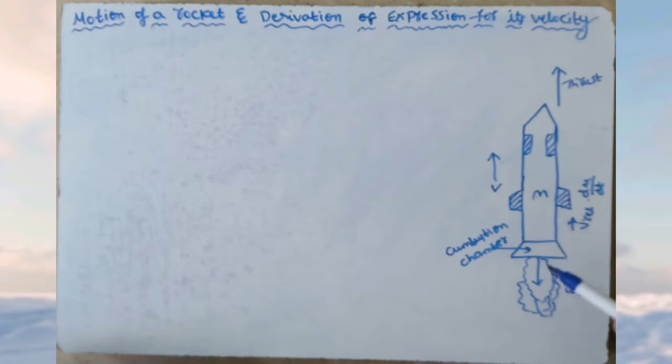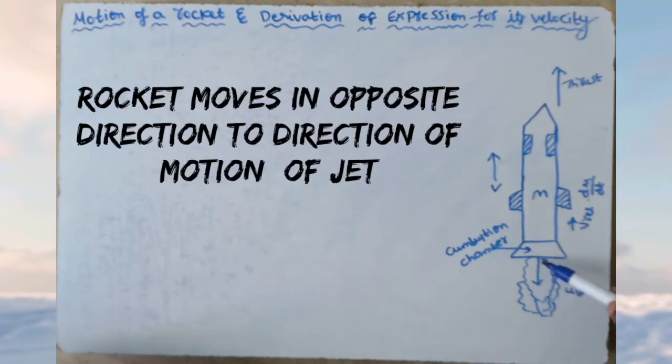Here, the rocket consists of a combustion chamber where the fuel, solid or liquid, is burnt. When the fuel is burnt, the pressure inside the combustion chamber rises very high. Due to this high pressure, hot gases are expelled from the tail of the rocket. Then the rocket moves in the direction opposite to the direction of the hot gas jet.